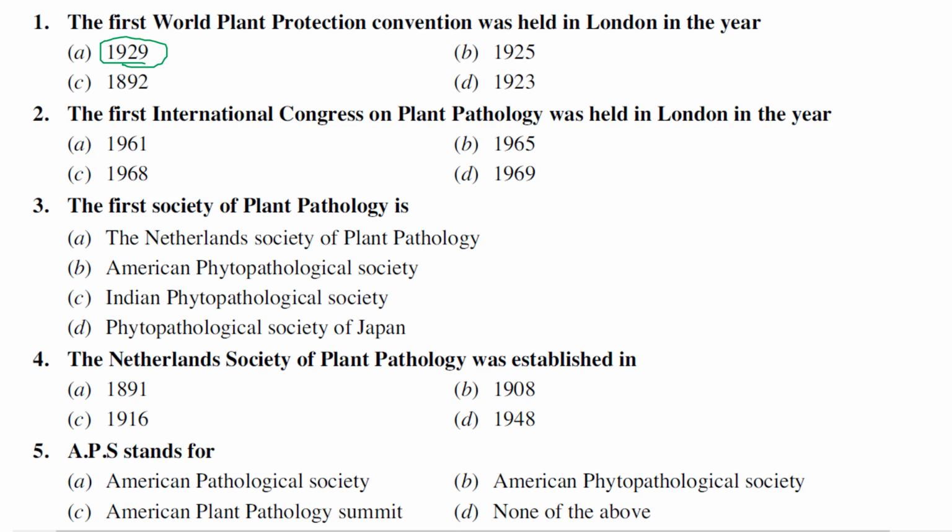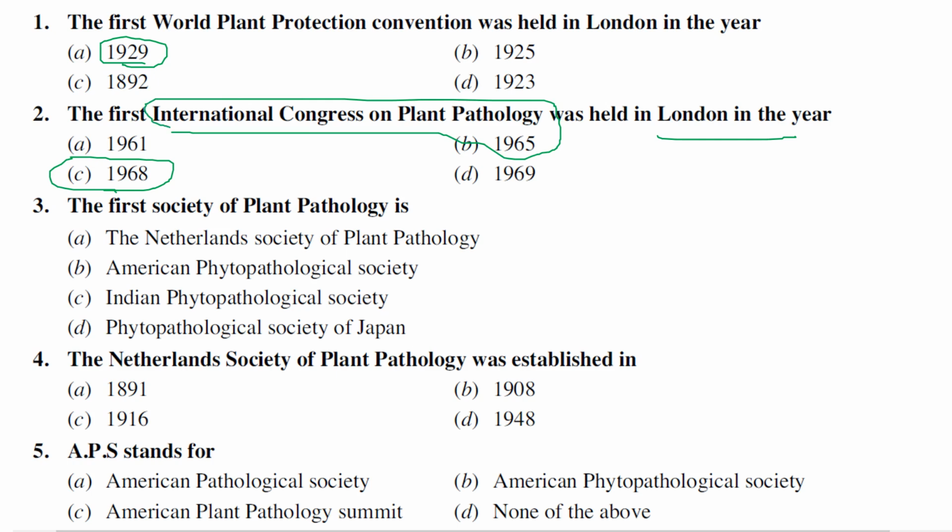The next one is: the first International Congress of Plant Pathology was held in London in the year? The International Congress of Plant Pathology was actually started in the year 1968. It is where famous plant pathologists come together and discuss the problems and future prospects. This happens once in every 5 years. It actually started in 1968, and from 1968 onwards, for every 5 years, this International Congress of Plant Pathology will happen in different countries.